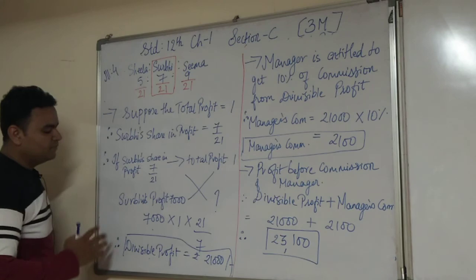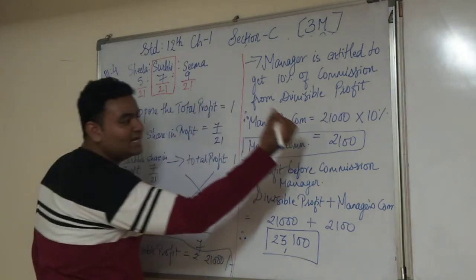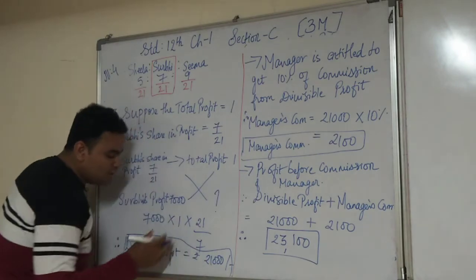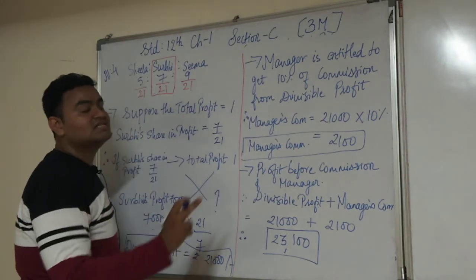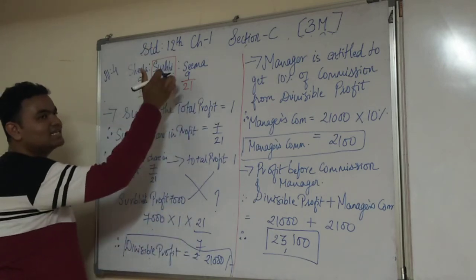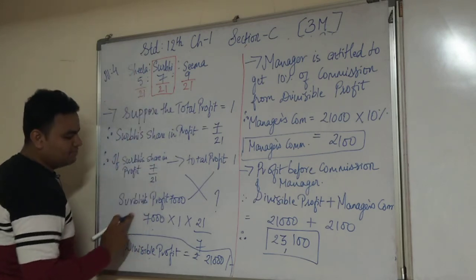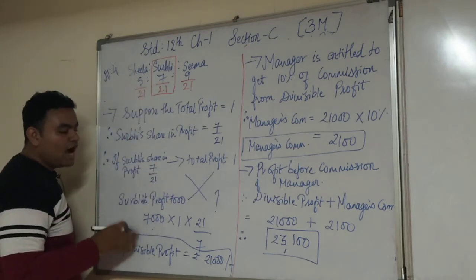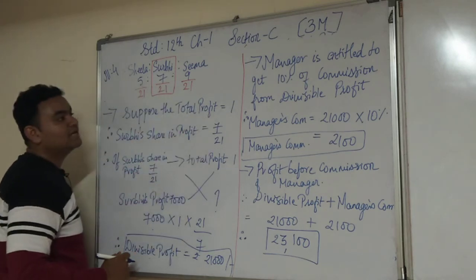Right? You cannot find the manager's commission directly, because you have to find the divisible profit first. Such types of sums are expected in the examination. If the share is given and that person's profit is given, that means the 7,000 is given, you have to do the sum this way. You assume the total profit of the firm to be 1.